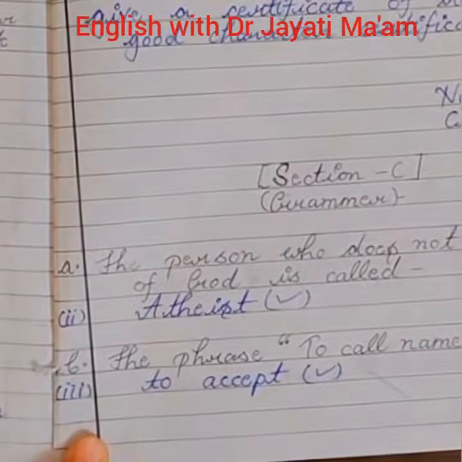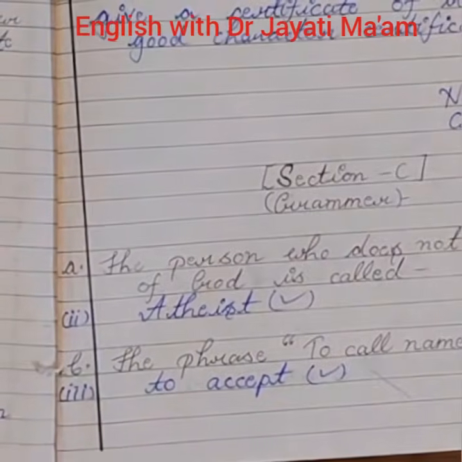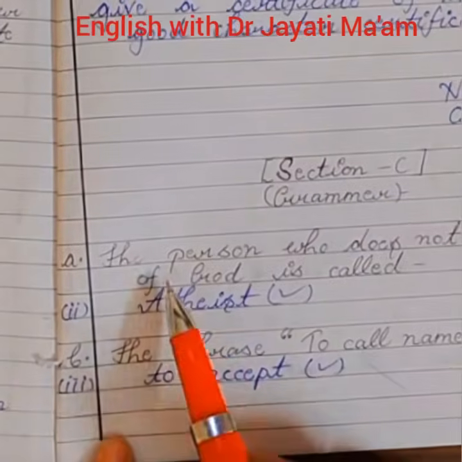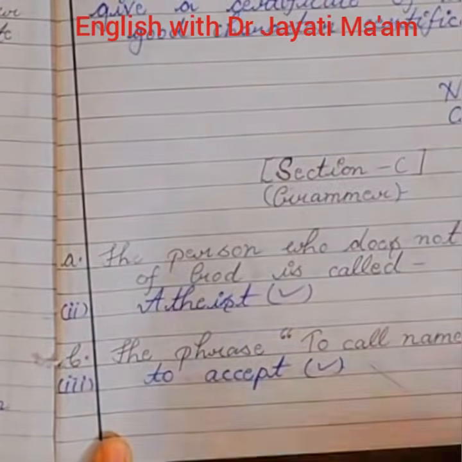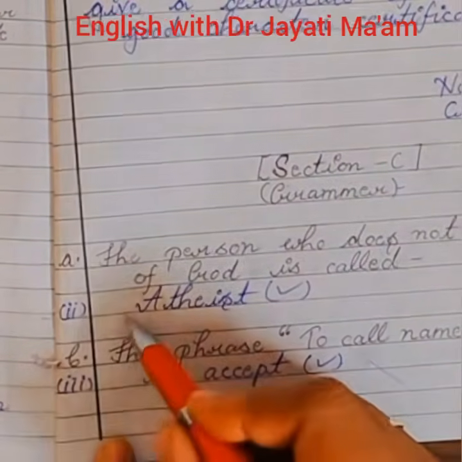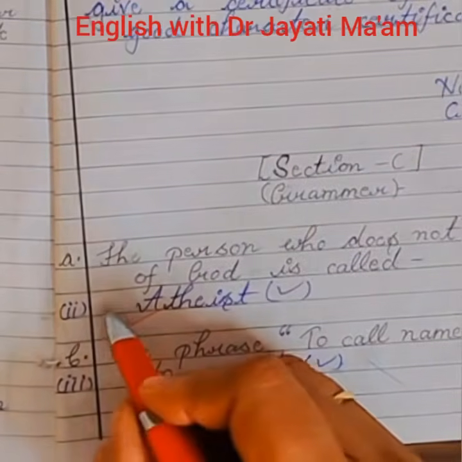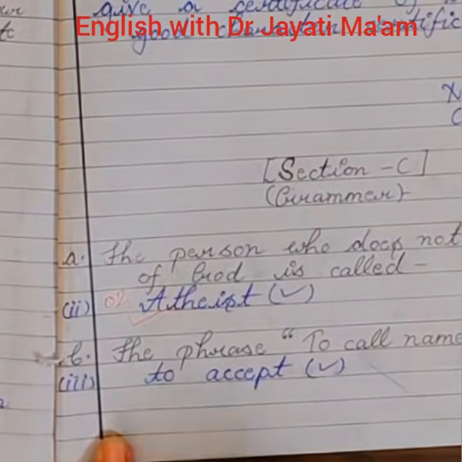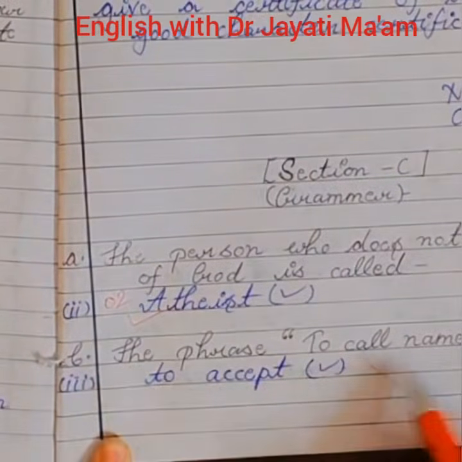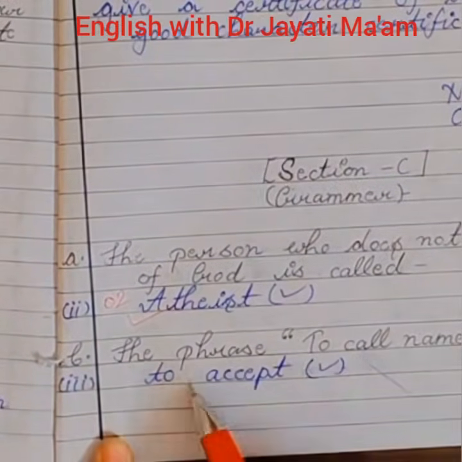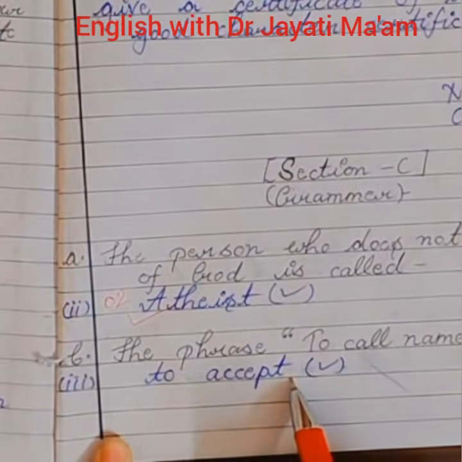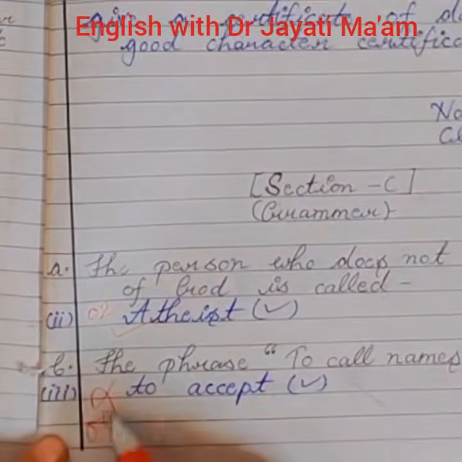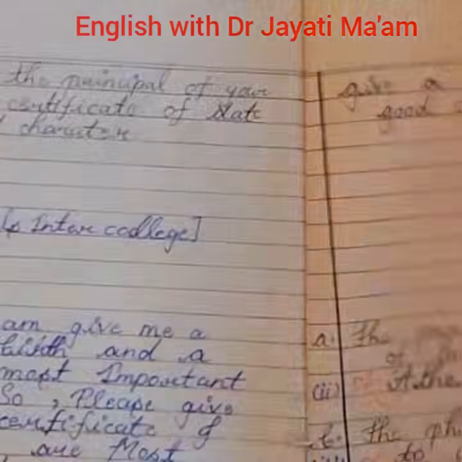Alright. Okay. So now I have a student's copy to evaluate. So the first question is, the person who does not believe in existence of God is called atheist. So the answer is correct. I'll give her 2 marks. Next question is, the phrase to call names means to accept. The answer is incorrect. The correct answer is to abuse. So this is wrong. I'll give her 0.